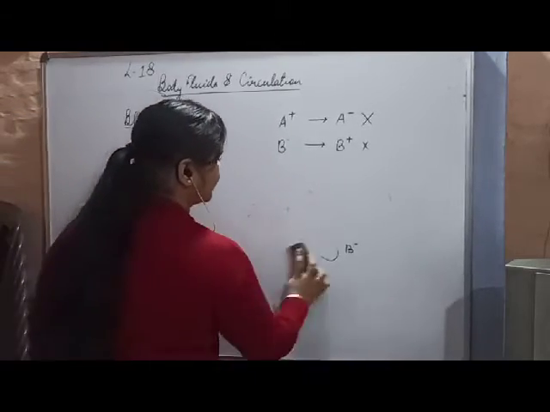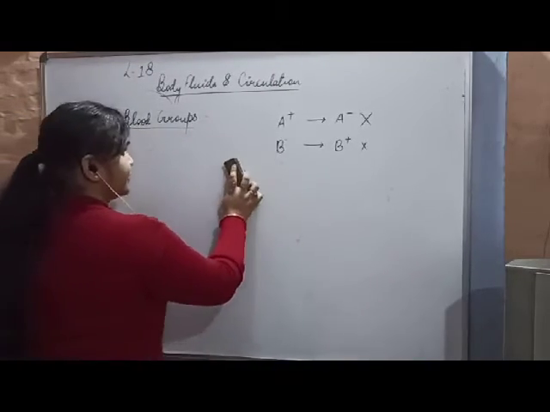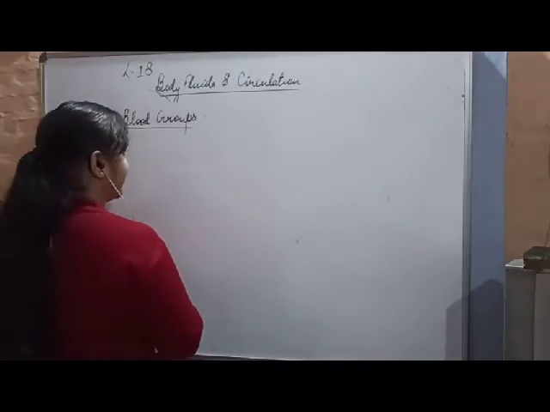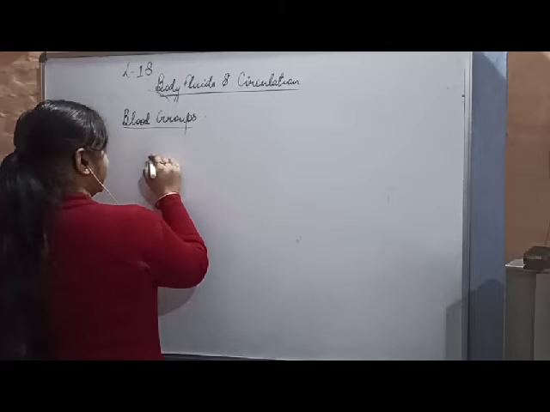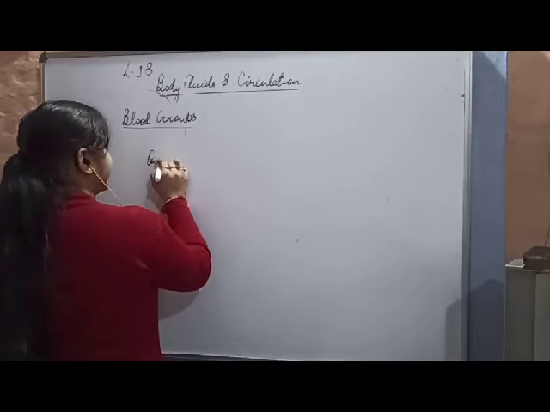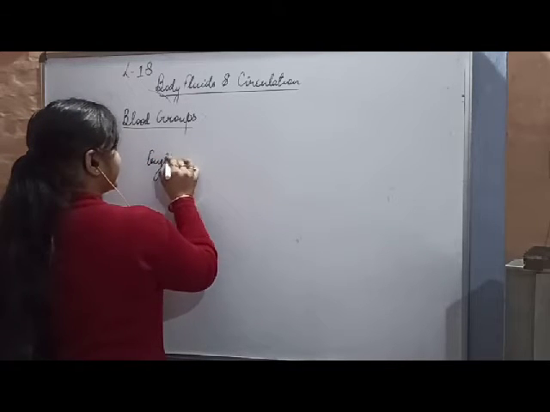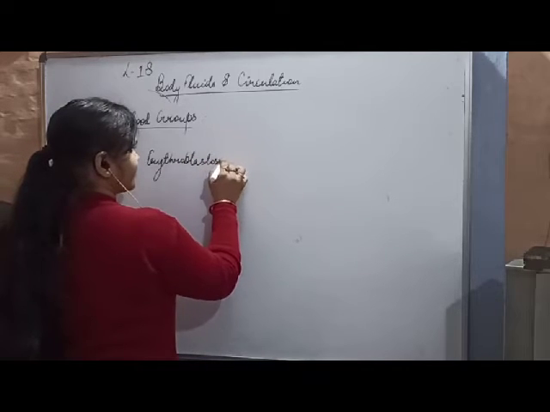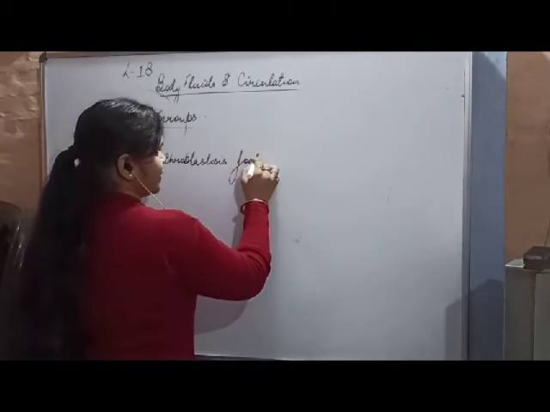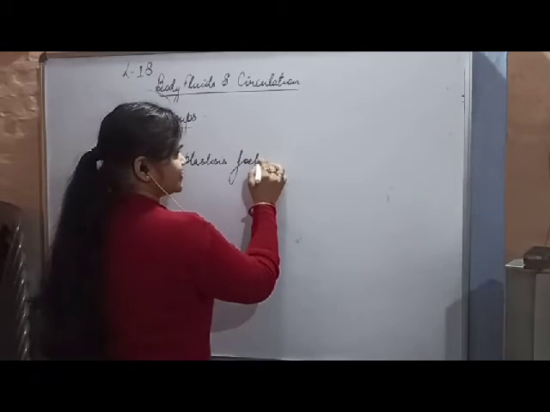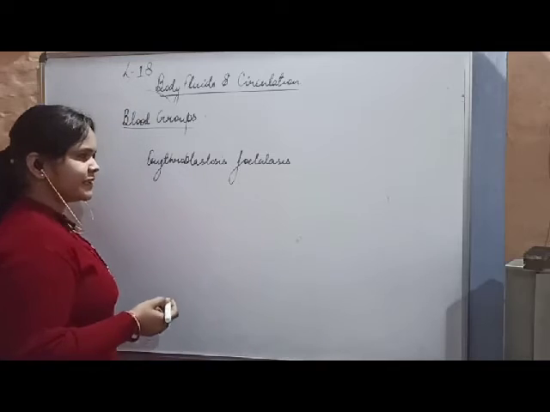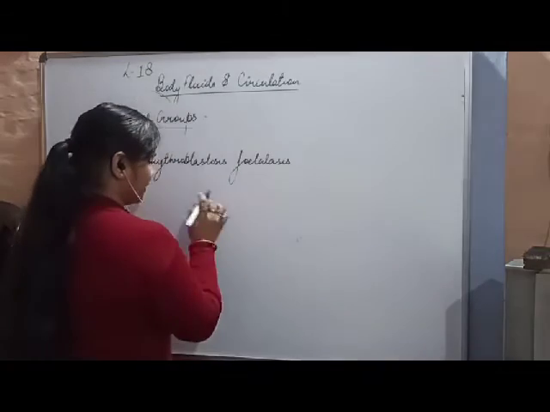Now the most important thing which we have to discuss is an example of RH incompatibility. There is a disease called erythroblastosis fetalis. A very important disease it is. What happens in this?